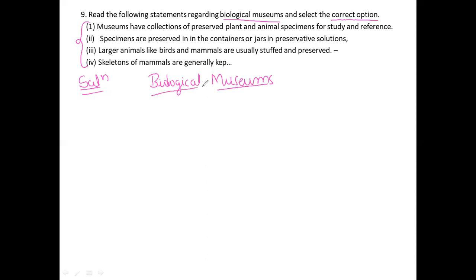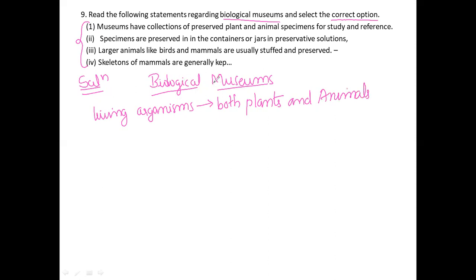Biological museums means living organisms, both plants and animals, because they are not mentioned very clearly here.